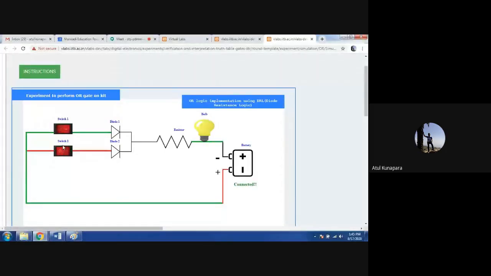Switch 2 is off, switch 1 is off, switch 2 is on. In all those conditions, you can see that the output is going to be logic 1.